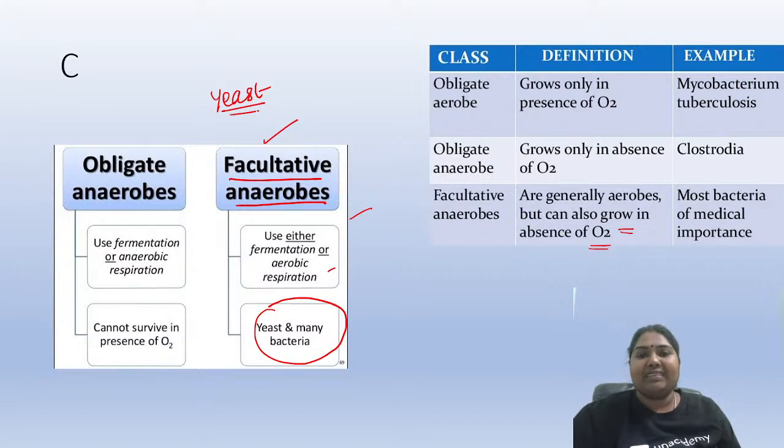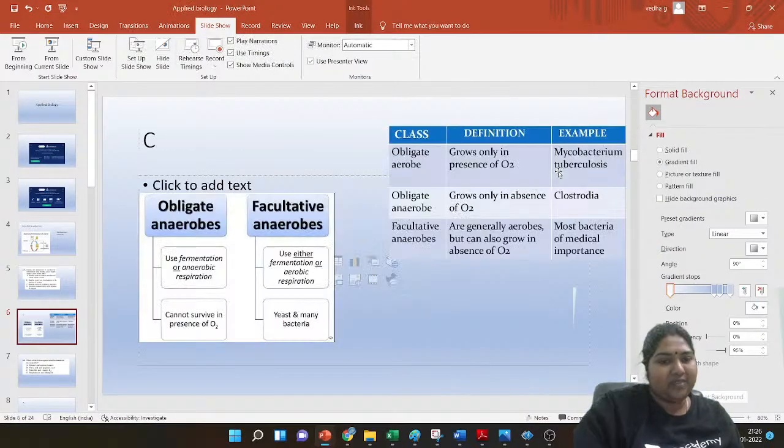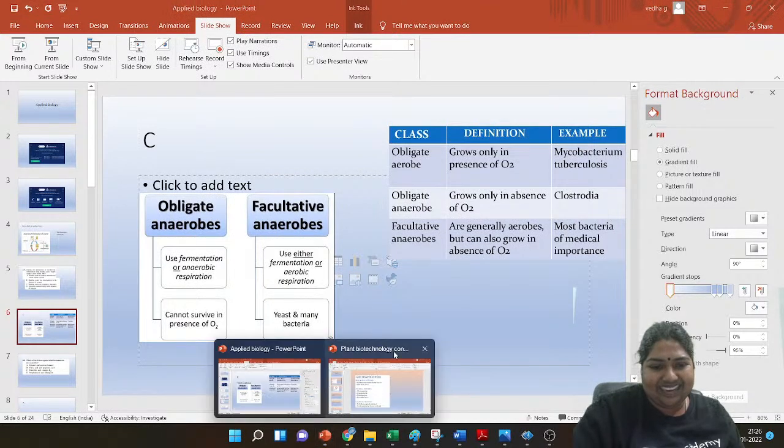Shall we very quickly see the examples of these? Mycobacterium is an obligate aerobe, a strict aerobe. Who is an obligate anaerobe? It is Clostridia. Facultative means the majority of them. The yeast and other bacteria come under the facultative anaerobes. Got it, everyone? I hope that this is all clear.